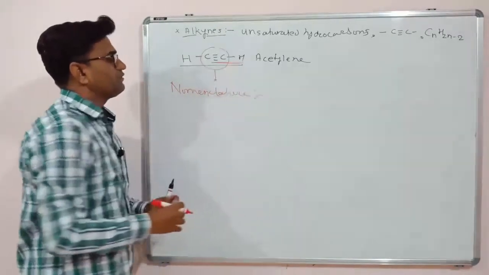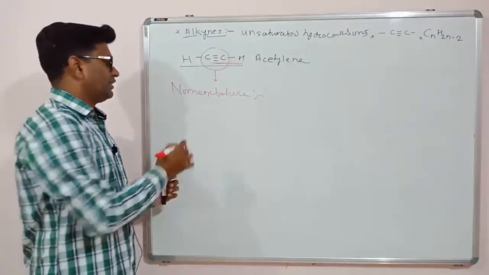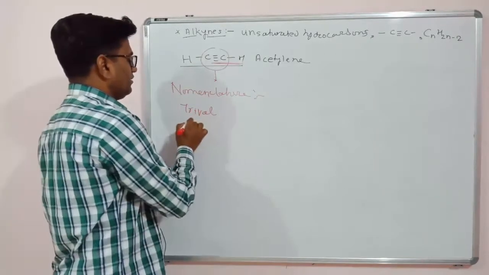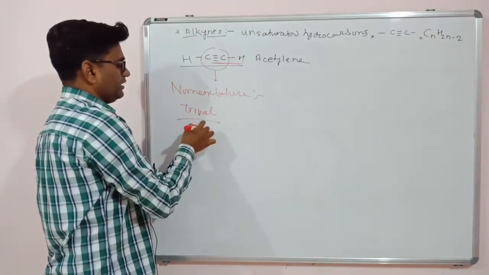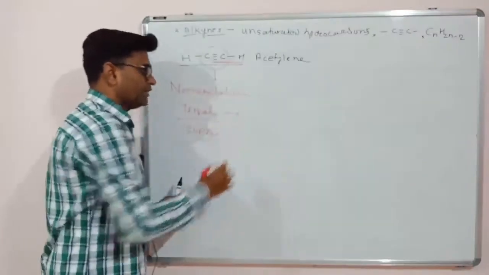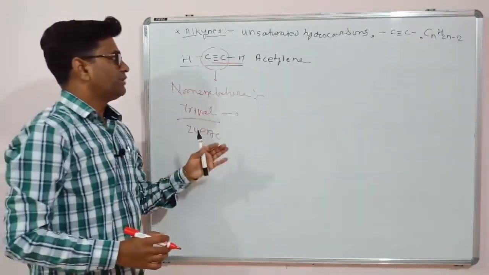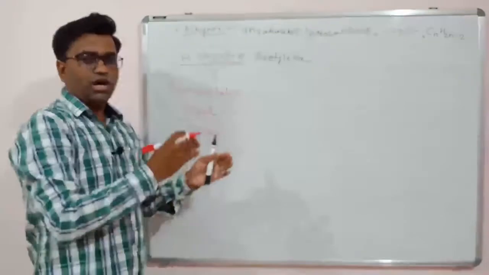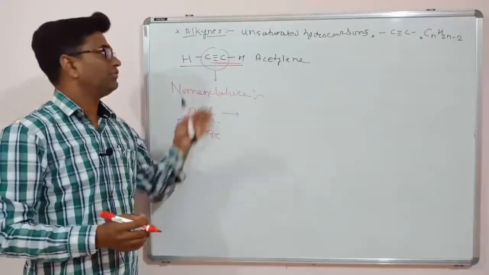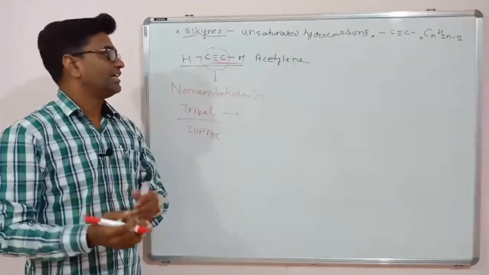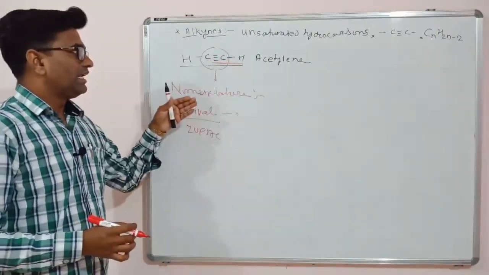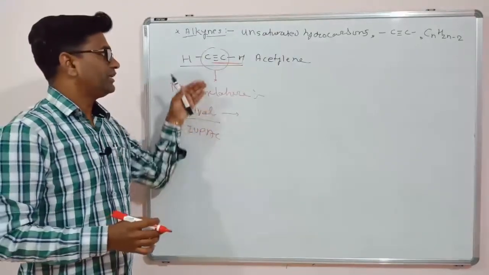So nomenclature, as we know, there are two types. One is the trivial name, that is common name, and the second one is the IUPAC name. So first we'll see the trivial names. Trivial names are based on acetylene. All the higher alkynes are considered as derivatives of acetylene, so their names are determined by this acetylene.